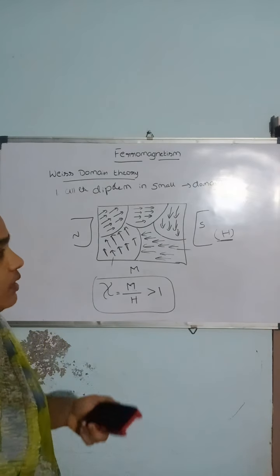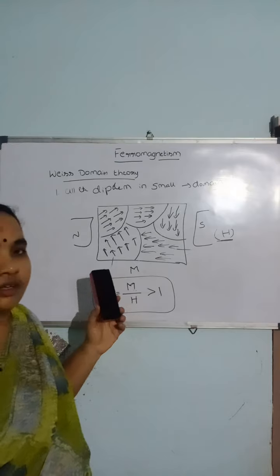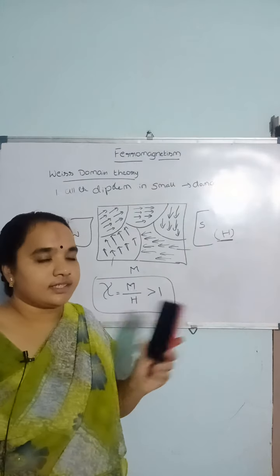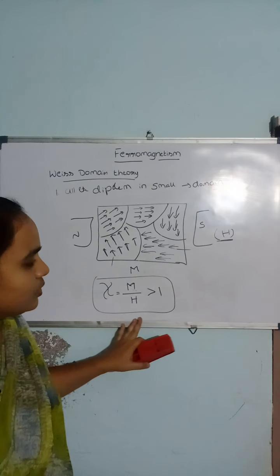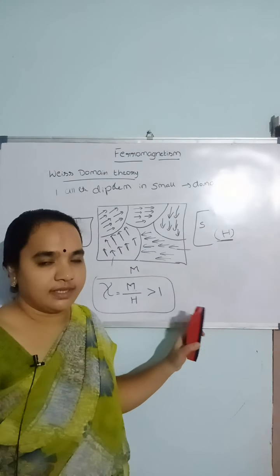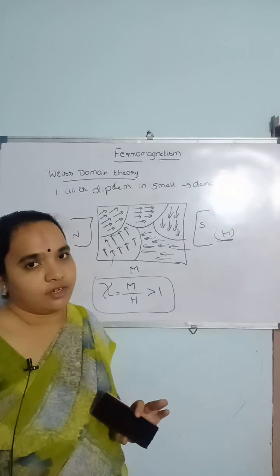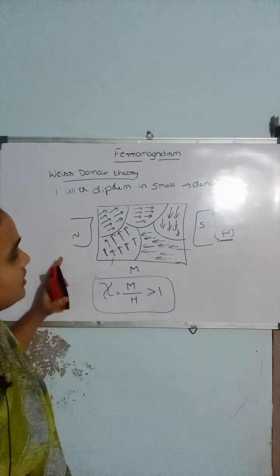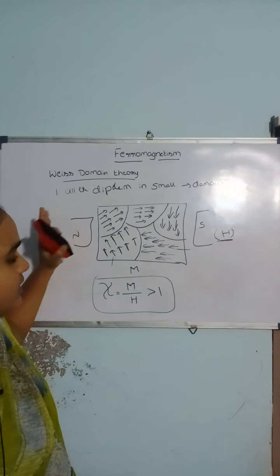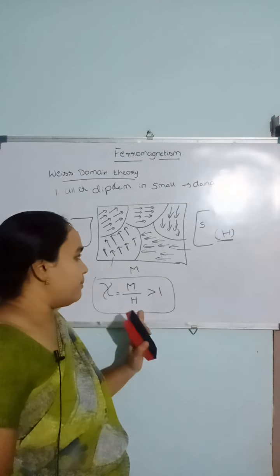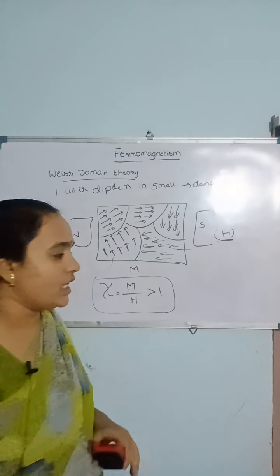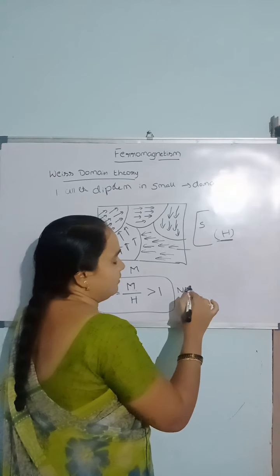You can also write this theory in the fourth unit, susceptibility and saturation magnetization theory also. So the same topic can be repeated in the fourth unit also. Right. So the first postulate is domain theory. The second postulate is, when we apply the magnetic field, the magnetization increases non-linearly.